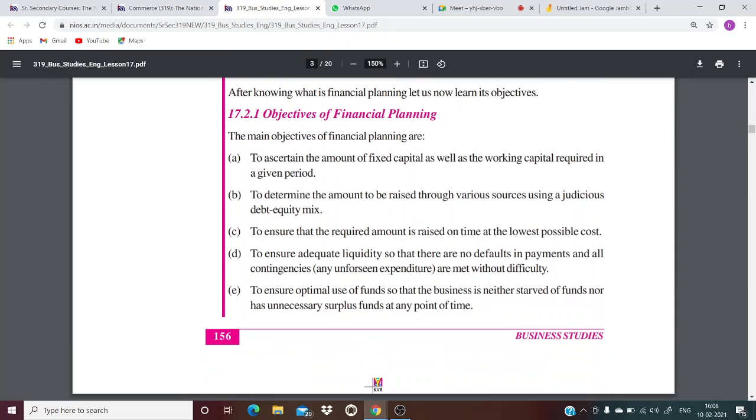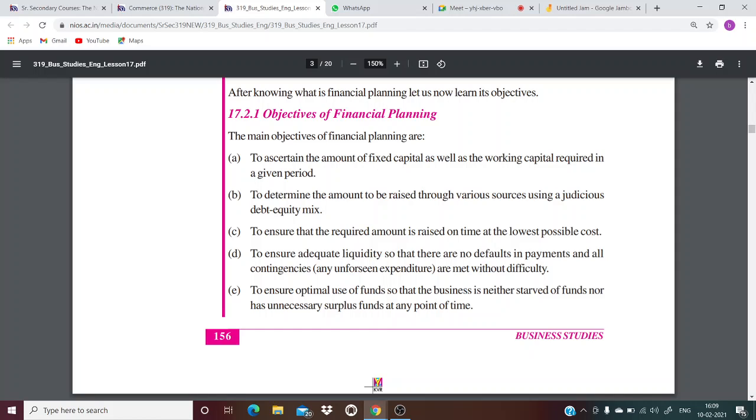Now, objectives of financial planning. Why do we do this financial planning? Now, the main objectives are A, to ascertain the amount of fixed capital as well as working capital required in a given period. Obviously, we have to calculate how much fixed capital is needed, that is the capital invested in fixed assets, and how much working capital is needed.